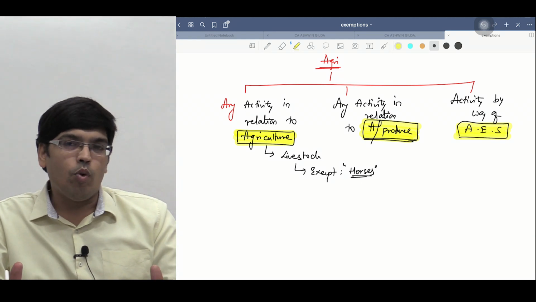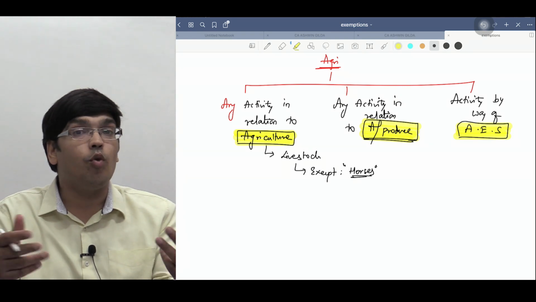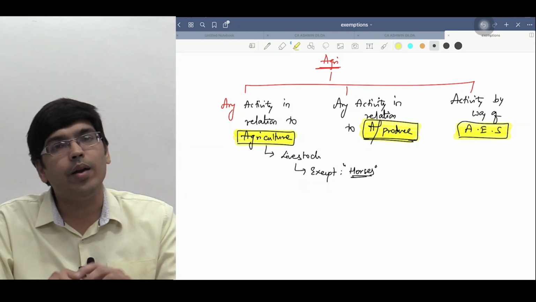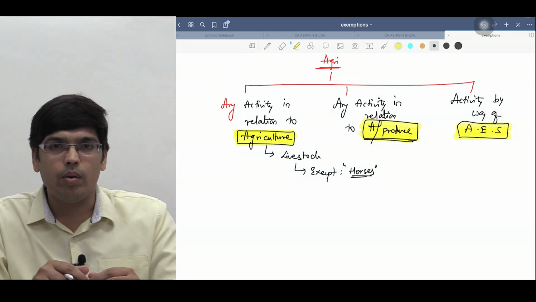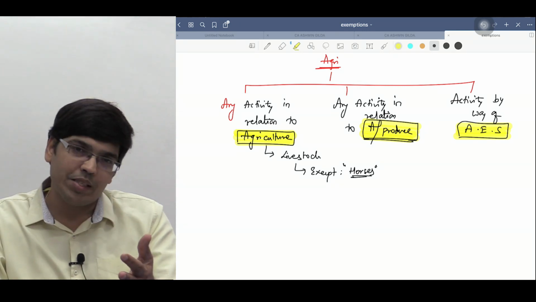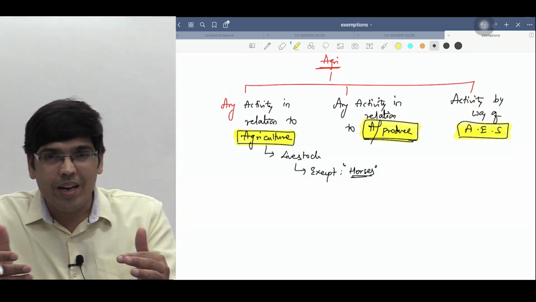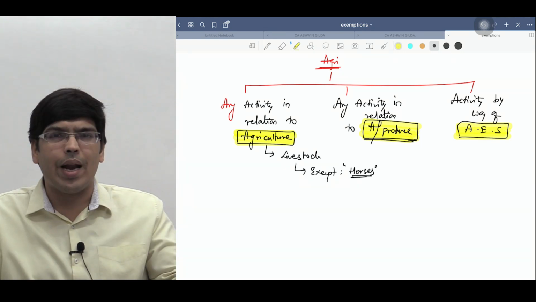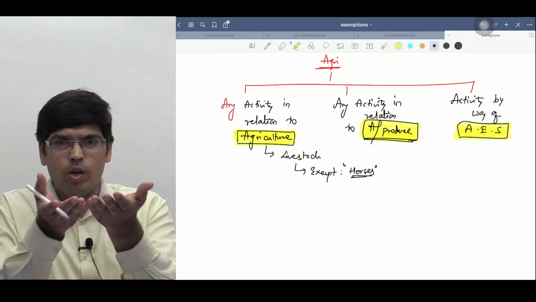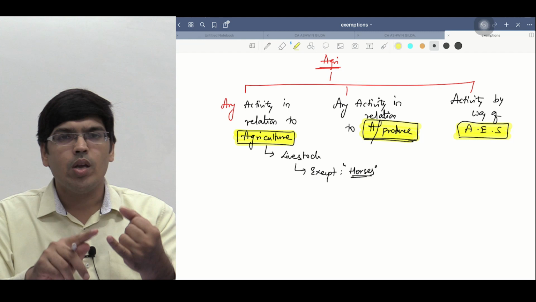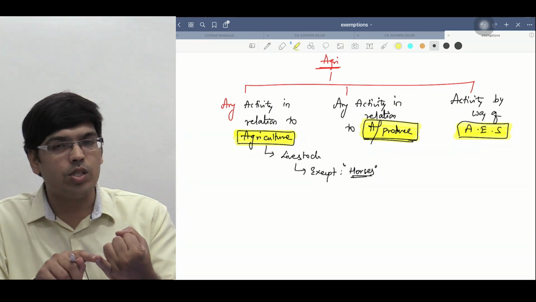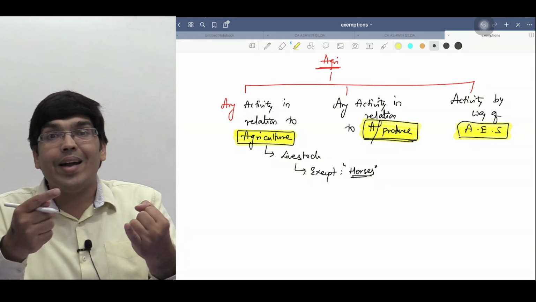Now see, if you want to do an activity of agriculture, you should think what you require. You require a land. So if someone is giving a land on rent for agriculture activity, that rent is exempt from GST. Understood? If you want to do agriculture, first you require a land. Without land, how will agriculture happen? So without land you cannot do agriculture. So letting of land for agriculture is taken as exempt.